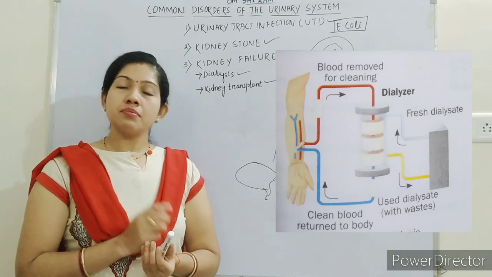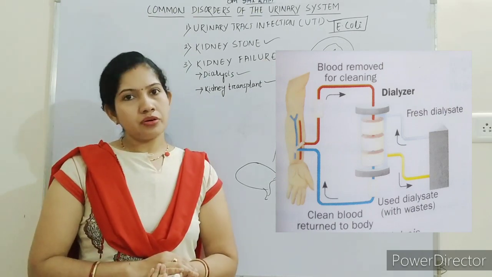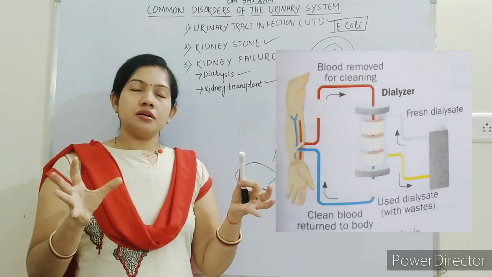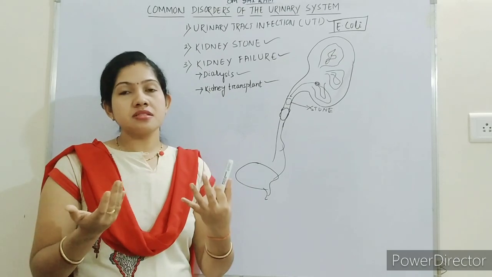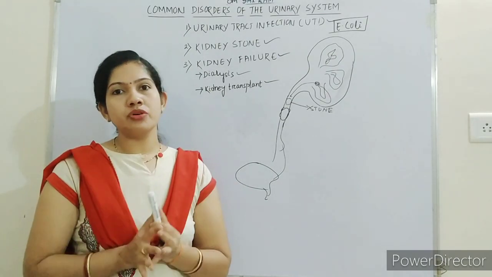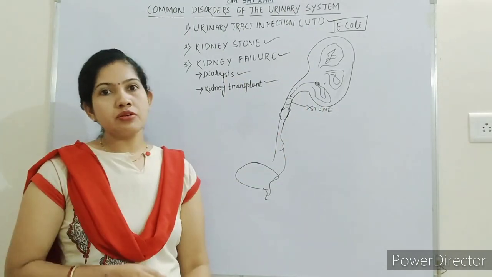And remember, a person can also survive with a single kidney. Need not have two kidneys, but the life expectancy may reduce. But a person may survive with a single kidney. So this is all about kidney failure.